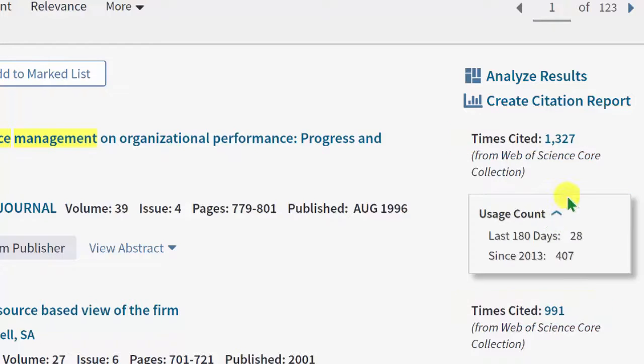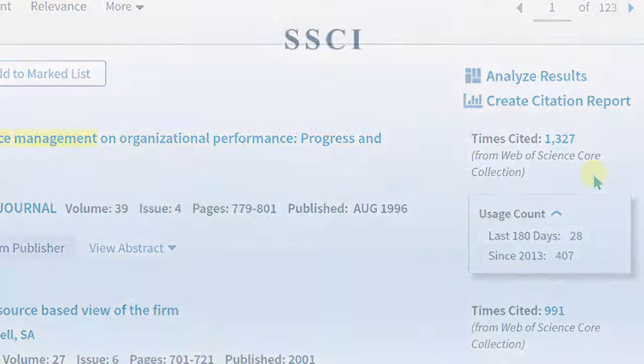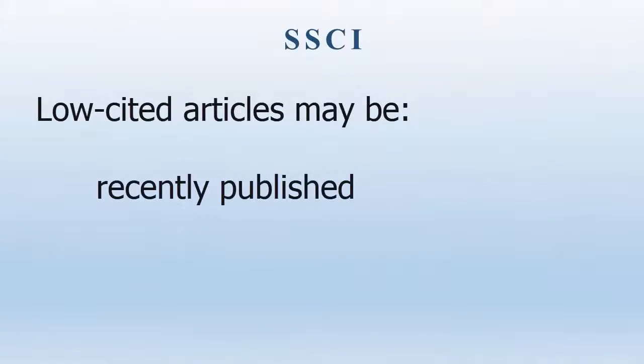This is not to say that more frequently cited articles are definitively better than less frequently cited articles. I'm not saying that. A less frequently cited article could be a very recently published article. It hasn't had time to disseminate and become significant in its discipline.